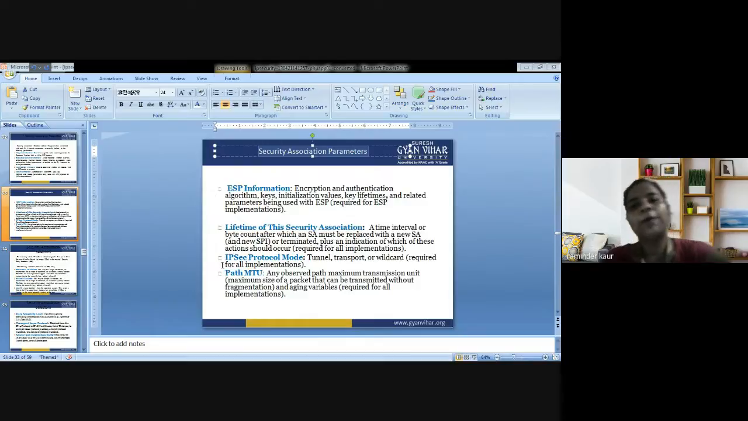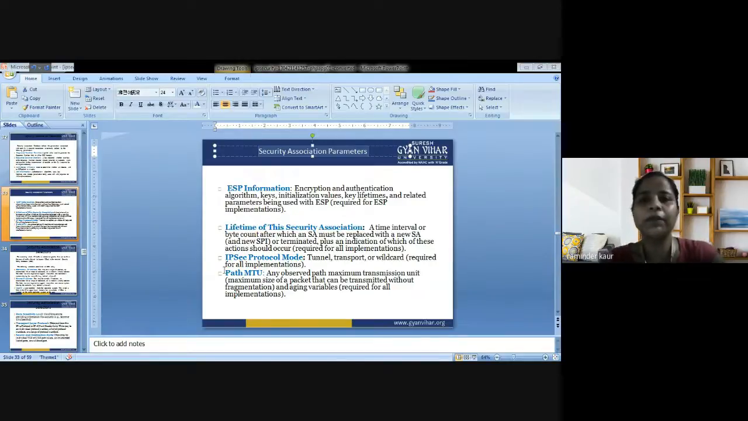So there are four parameters: ESP information, encryption and authentication algorithms, keys, initialization values, key lifetimes, and related parameters being used with ESP. These are required for ESP implementation. Next is the lifetime of this security association. As the name implies, lifetime.